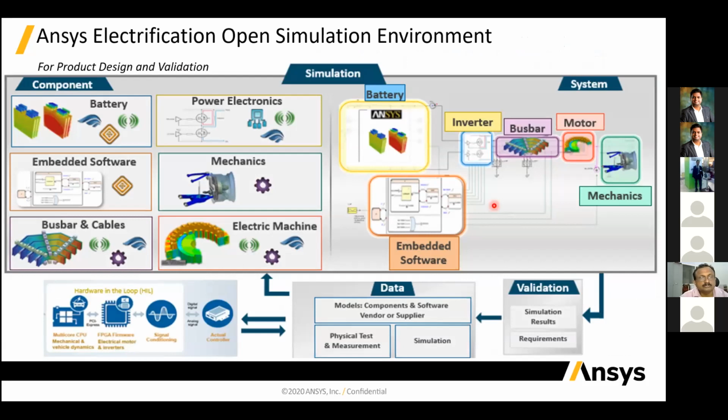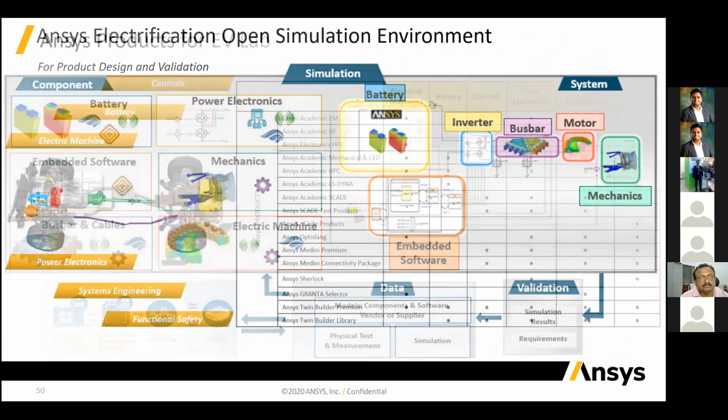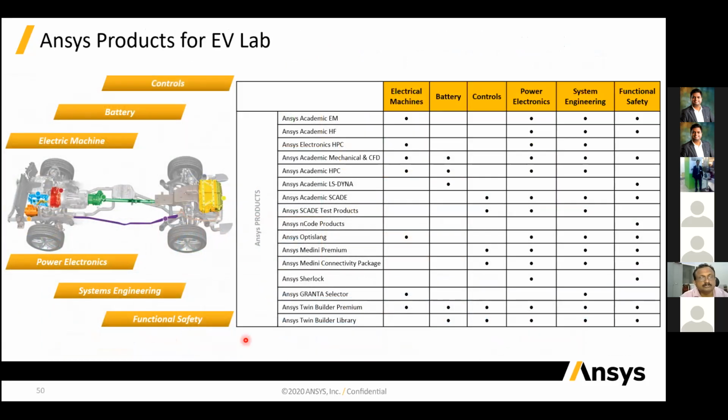In that we have designed the component, we have designed the simulation, and we have designed the overall system, and we have done the validation and the data, and we can do the looping also, FPGA software, and then data exchange can be easily done. And these are the overall system and the ANSYS products that are required for designing EV labs, for the controlling, for the battery and the electrical machine, power electronics, and the system engineering and the functional safety.